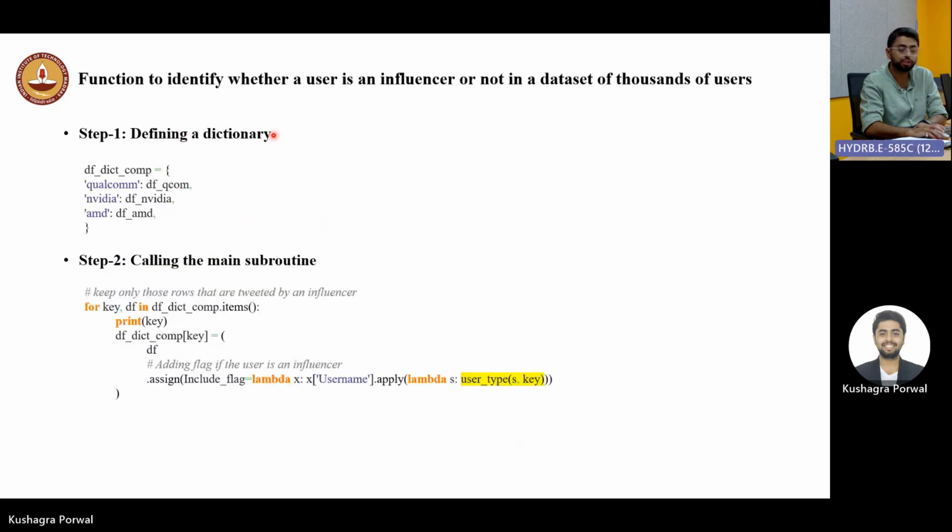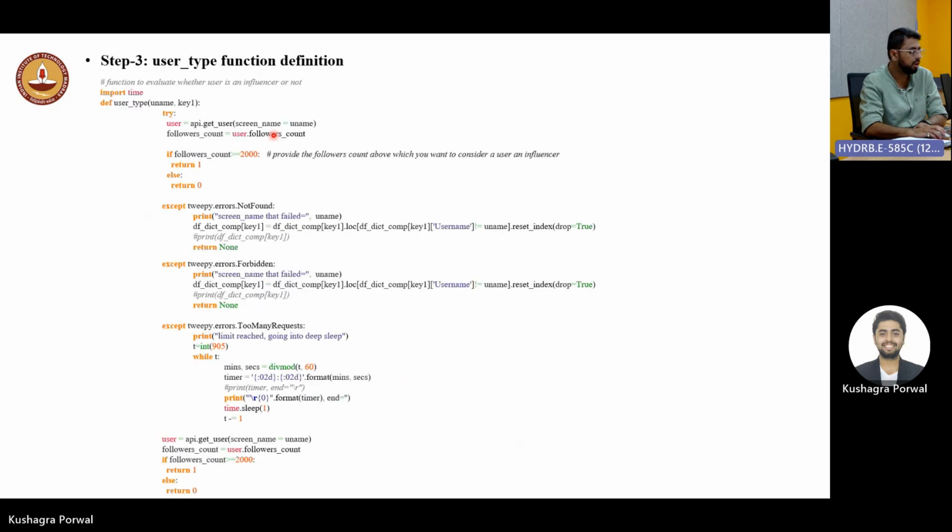We are also creating a function to tell whether a user is an influencer or not. So we are getting the username as the parameter here, and then from get user we are fetching the user object. From it we'll get the followers count, and we can define any precondition here to decide whether a user is an influencer or not.